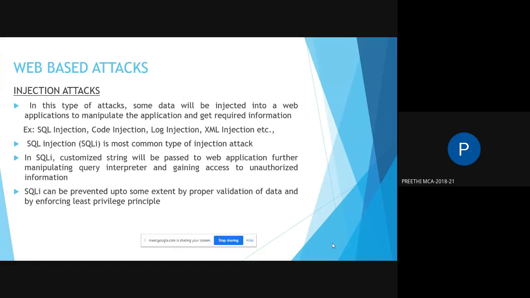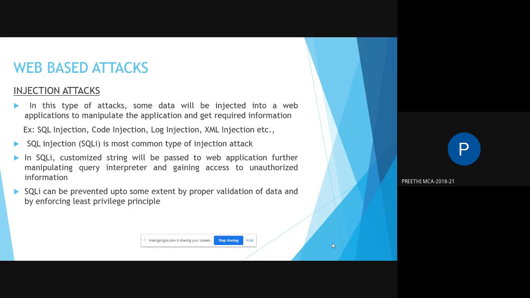Injection attack is a web-based attack. In this type of attack, data is injected into the web application so that it manipulates the whole application, and the attacker gets the required information. There are many types of injections like SQL injection, code injection, log injection. SQL injection is the most common type.